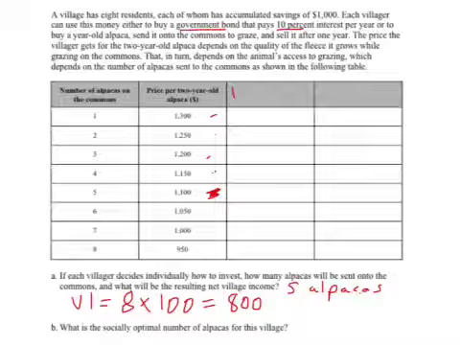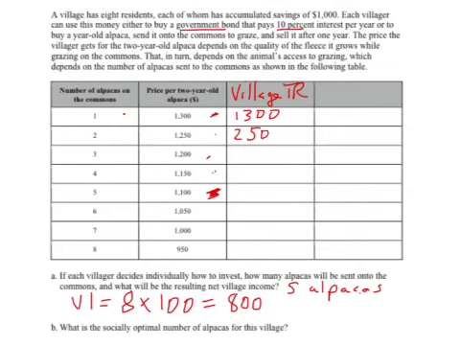So we're going to first have to calculate the village total revenue from alpacas, and we just multiply how many alpacas are out there times the price per alpaca to get that total revenue. So obviously it's 1,300 if we just send one. 2 times 1,250 is 2,500. 3 times 1,200, 3,600. 4 times, what's that going to be?